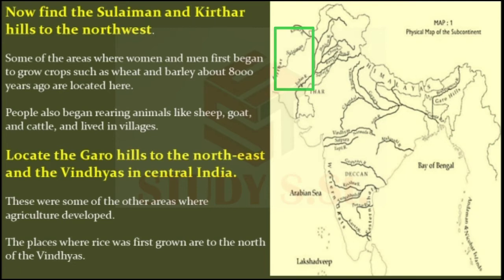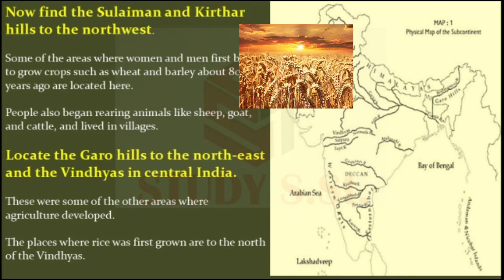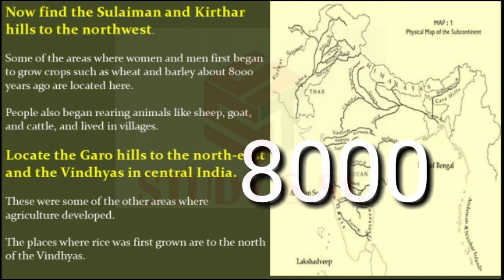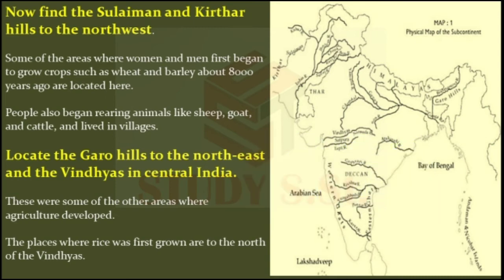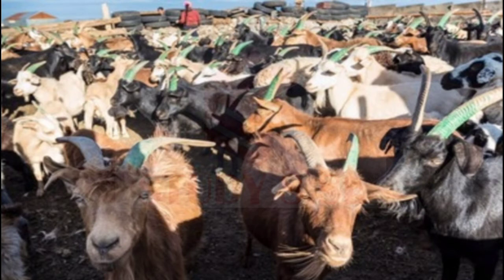In which direction are they? They are in the northwest. These are the areas where women and men first began to grow crops. You know how many years ago? 8,000 years ago. And people also began rearing animals. What kind of animals? These animals were sheep, goat, and cattle.